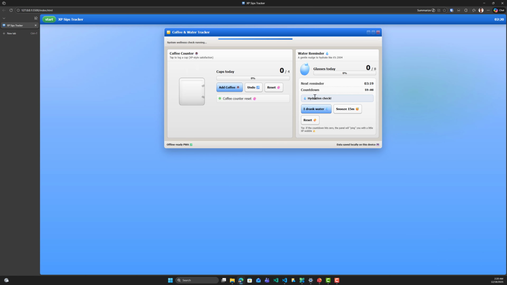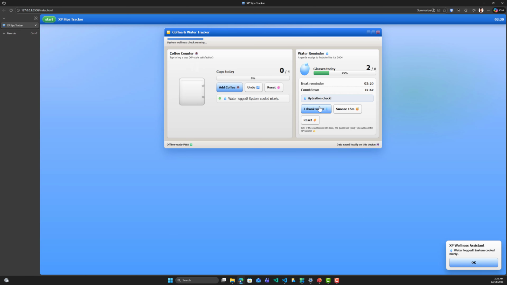So here we have the hydration check for the water. I drank water, and here, water logged, system cooled nicely. Click OK, and we can snooze for 15 minutes in order to snooze both the coffee drinking and the water reminder.